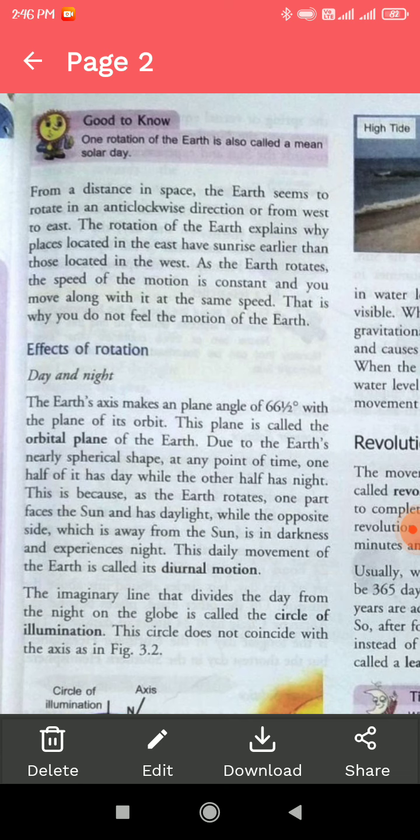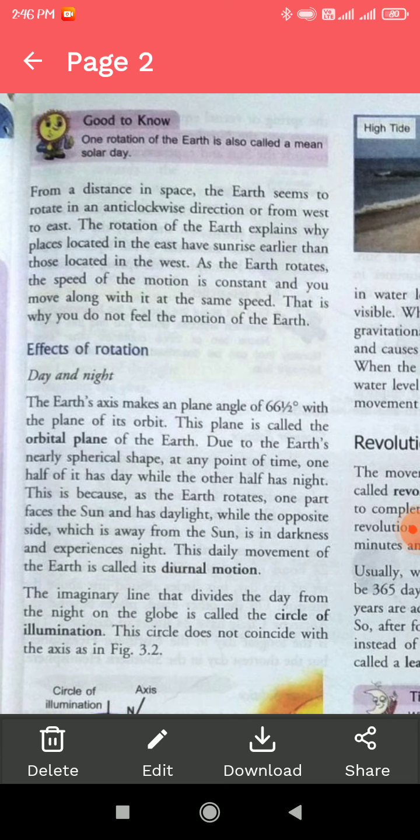Listen, in our solar system, some planets rotate east to west, that means clockwise direction. But some other planets, including Earth, rotate from west to east, that means anti-clockwise direction.